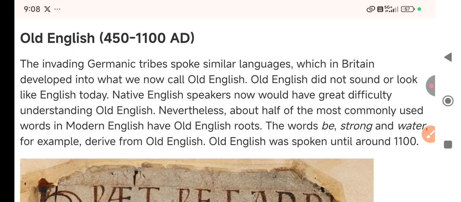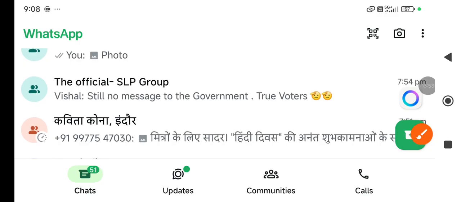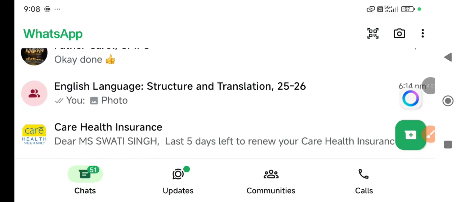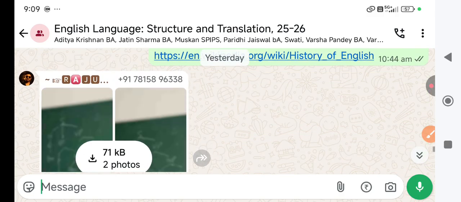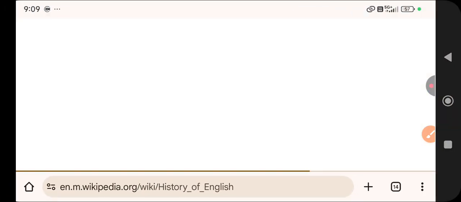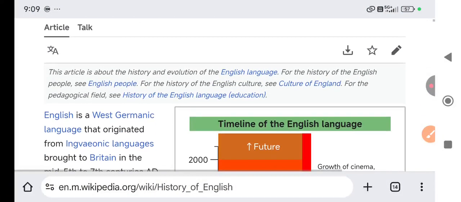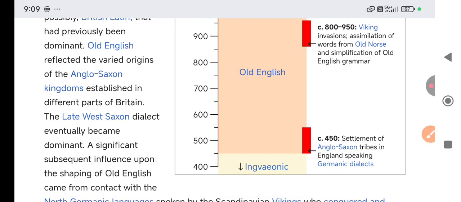So here I will take you out of the screen again, once I have to show the diagram. Through the diagram you will be able to understand. Very nicely they have explained, so I will show you.